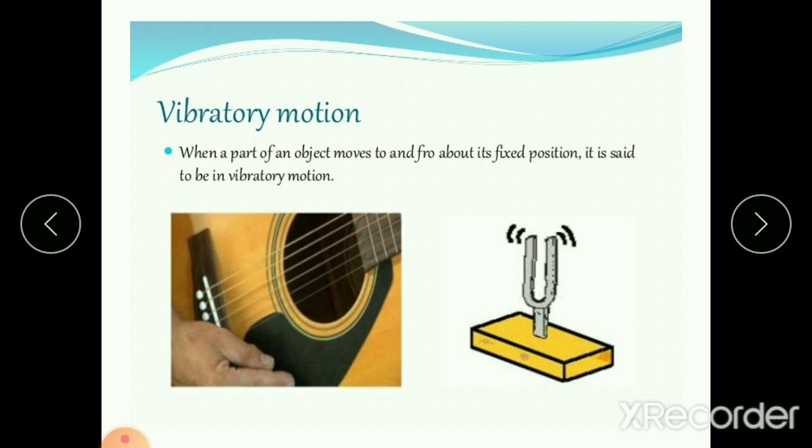So what is your homework? You have to collect examples for translatory motion, rotatory motion, oscillatory motion and vibratory motion, and you have to list out the objects which are at rest and which are in motion in your surroundings.